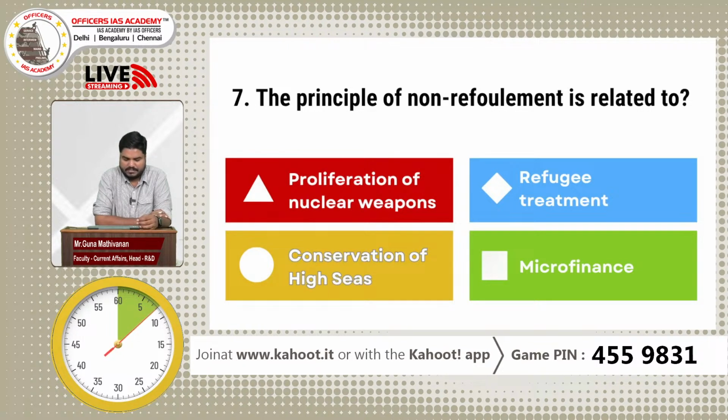Question number 7: the principle of non-refoulement is related to which of the following? A. Proliferation of nuclear weapons. B. Refugee treatment. C. Conservation of high seas. D. Microfinance. Principle of non-refoulement.